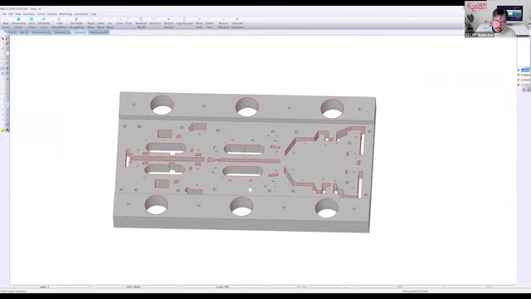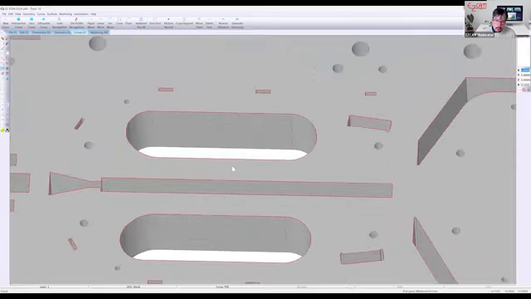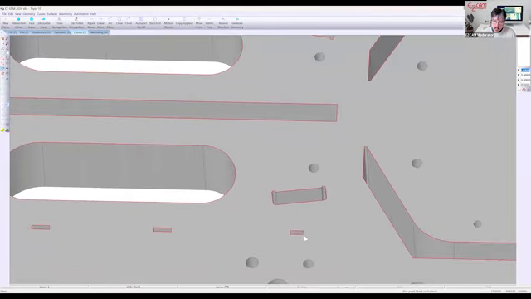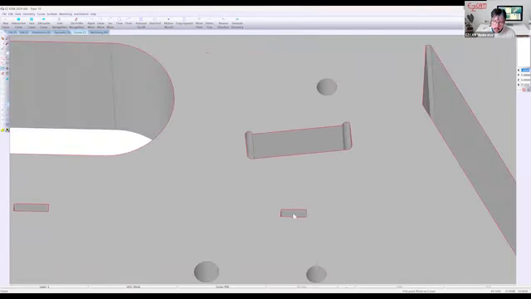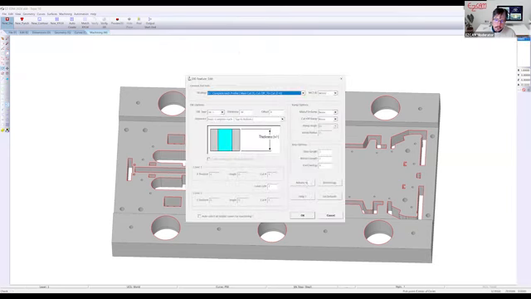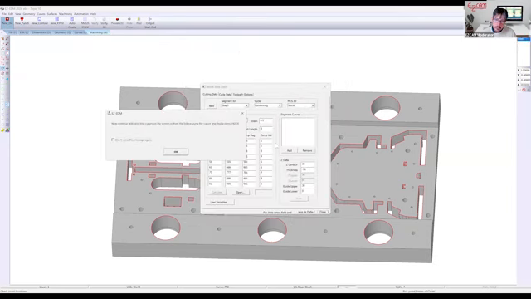Hit OK. Okay, you can see we've got a lead in and lead out for all of them. Select our curves.